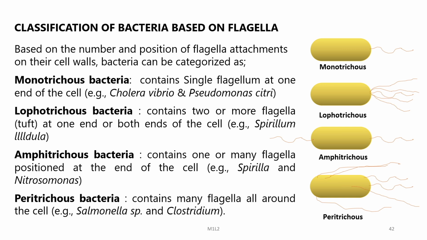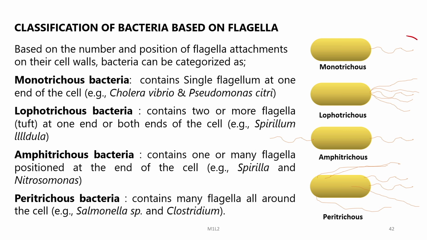Classification of bacteria based on flagella. Based on the number and position of flagella attachments on their cell walls, bacteria can be categorized as monotrichous, lophotrichous, amphitrichous and peritrichous. What is monotrichous bacteria? They contain a single flagellum at one end of the cell. Examples are Vibrio cholerae and Pseudomonas citri.